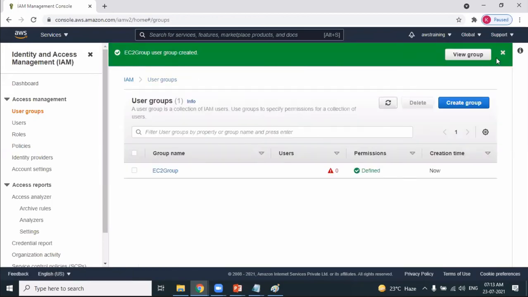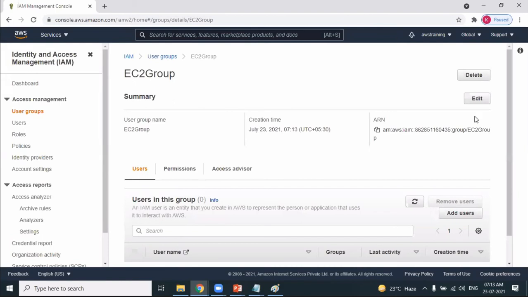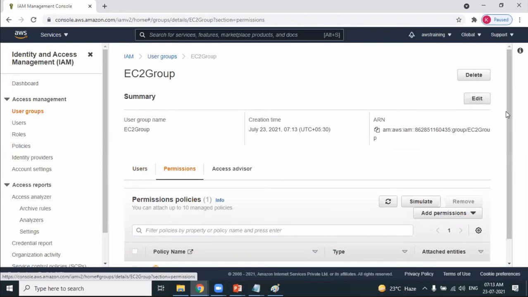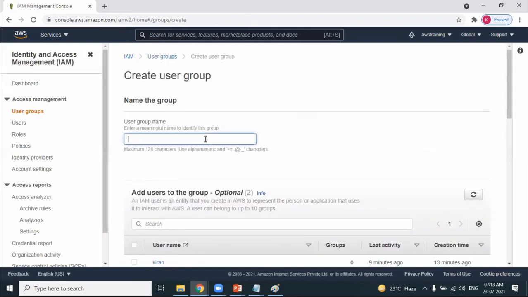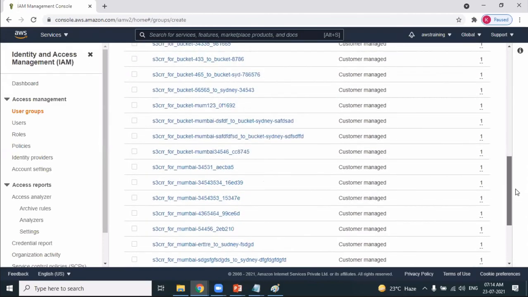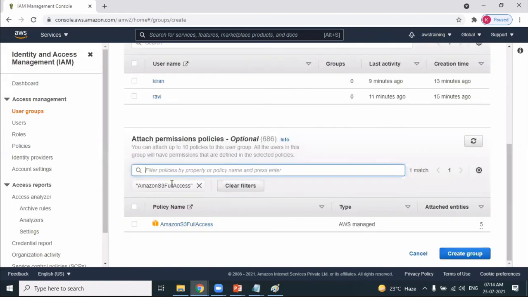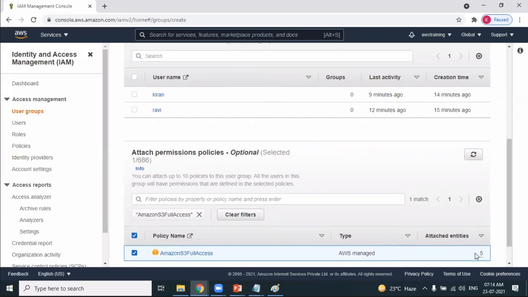Group successfully created. How many users are there? As of now, there are no users in this particular group. Does this group have any permissions? Yes, this group has permissions. What permission does this group have? Can you see under the permissions tab? It is very obvious that the group has EC2 full access. Similarly, I'll create one more group, S3 group. What policy? Amazon S3 full access is the policy. I'm attaching that policy to the group and creating the group.